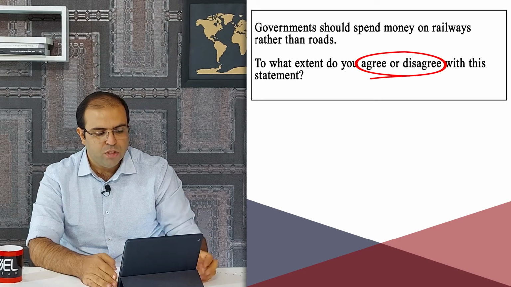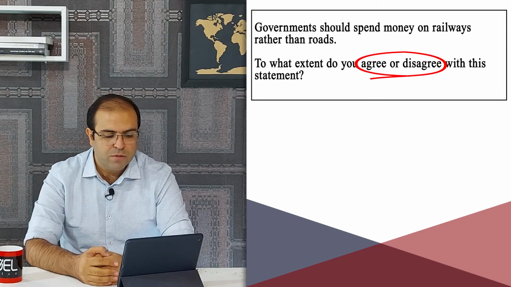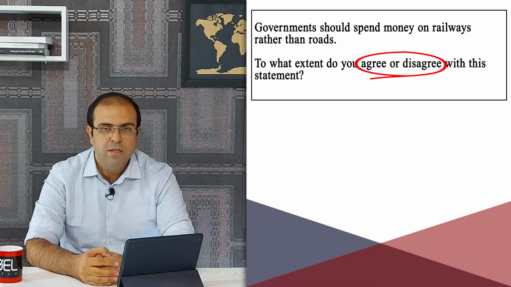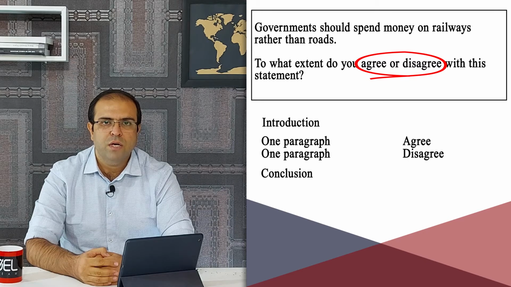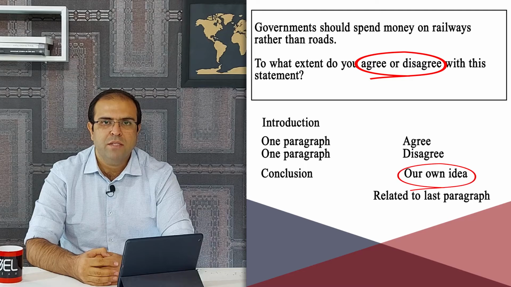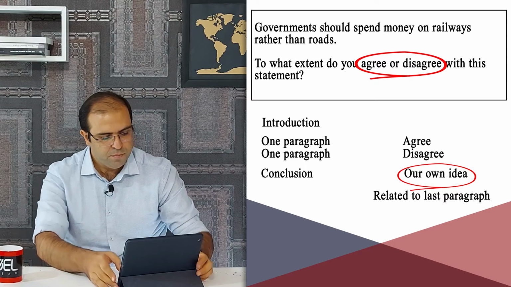In these kinds of questions, which are related to agree, disagree, or when the question asks us to what extent do you agree or disagree, we write 1 agreement paragraph and 1 disagreement paragraph. And at the end, we write our own conclusion. Remember, our conclusion should be related to the last paragraph. If we write agree at first, then we write disagree, our conclusion should be about disagreement.